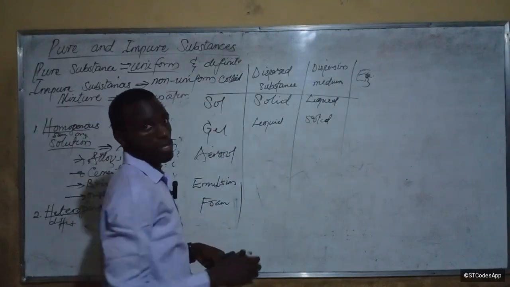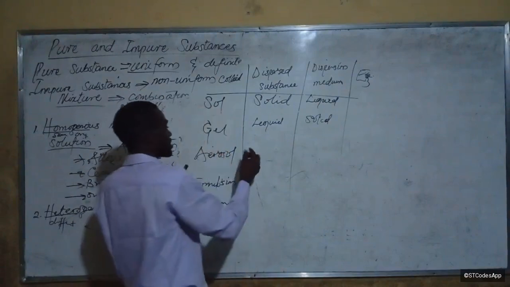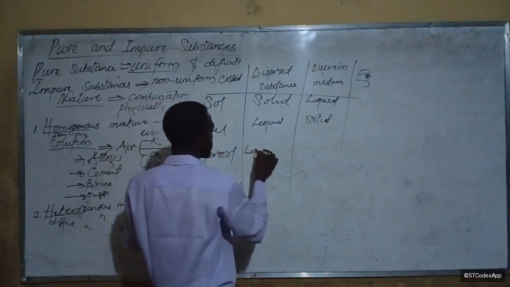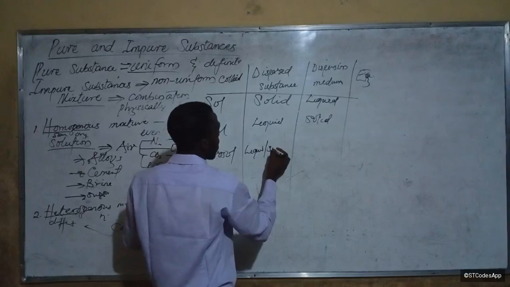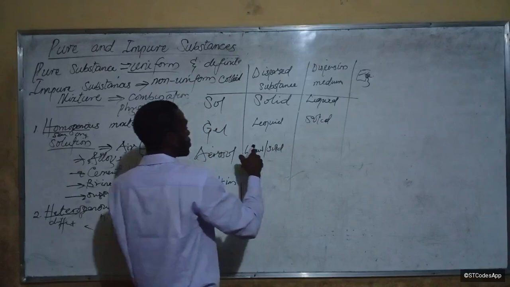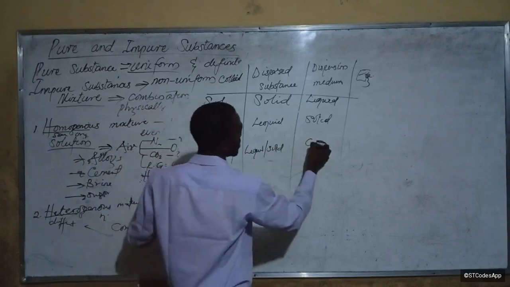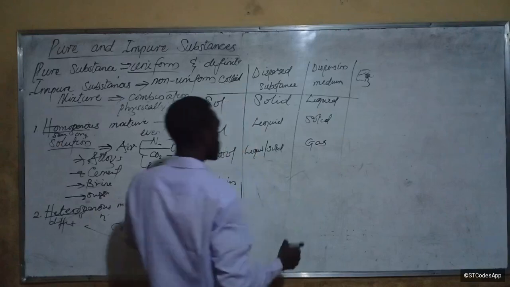You get it? Alright. Now, for aerosol, we have liquid and solid dispersed in gas. Do you understand?